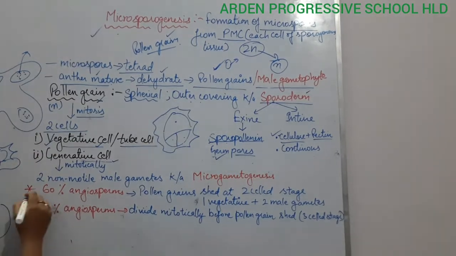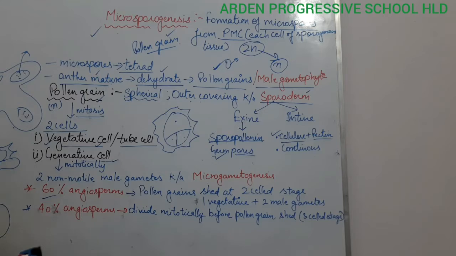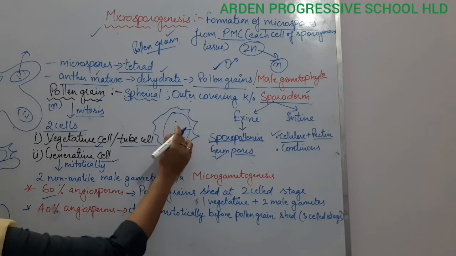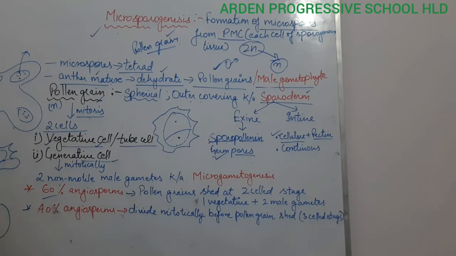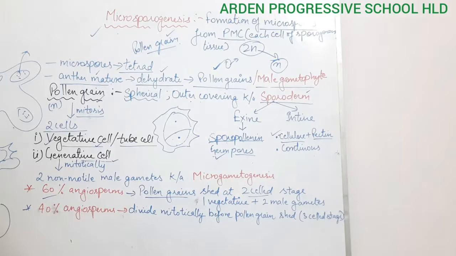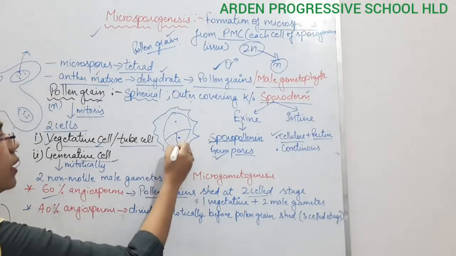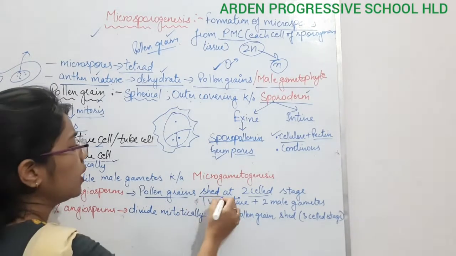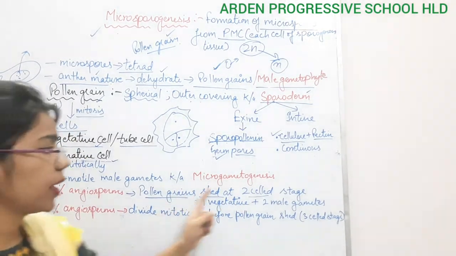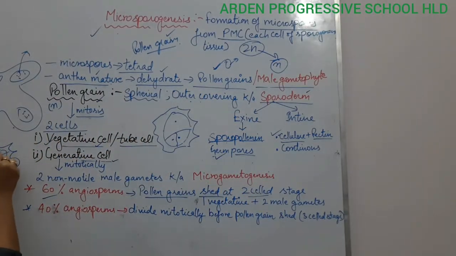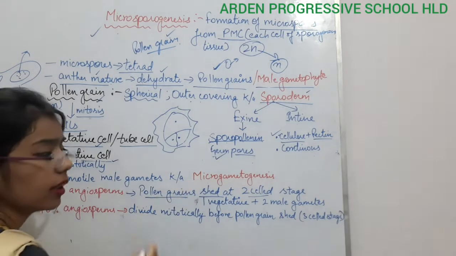So what is happening in the case of 60% of angiosperms? It means that in the majority of angiosperms, pollen grains are shed at this stage, the two cell stage. The pollen grains are shed at the two cell stage: one vegetative cell and one generative cell, which will divide to form two male gametes. So in most angiosperms, they are shed at the two cell stage, and after reaching the stigma, it divides again and forms another structure.